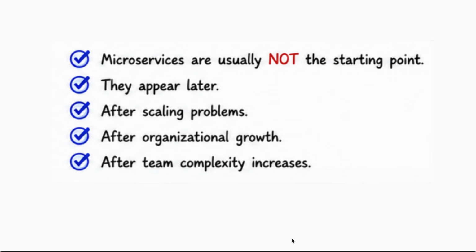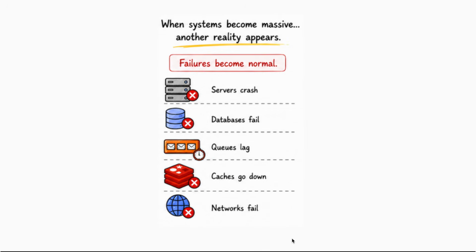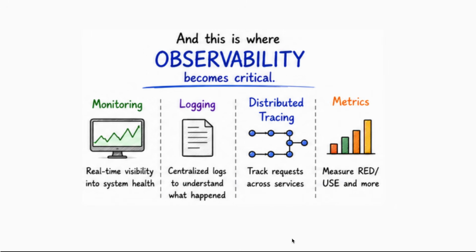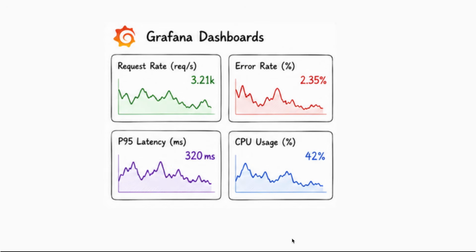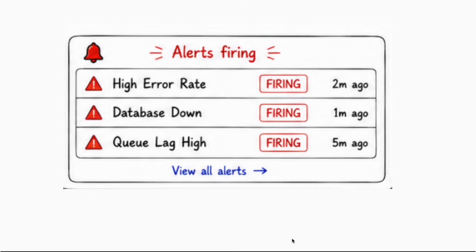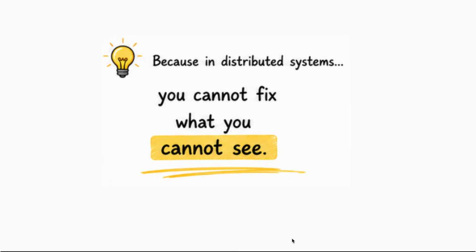When systems become massive, another reality appears. Failures become normal. Servers crash, databases fail, queues lag, caches go down, networks fail, and this is where observability becomes critical. Monitoring, logging, distributed tracing, metrics, tools like Prometheus, Grafana, OpenTelemetry suddenly become extremely important because in distributed systems, you cannot fix what you cannot see.